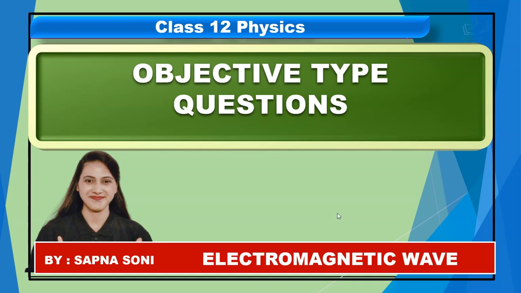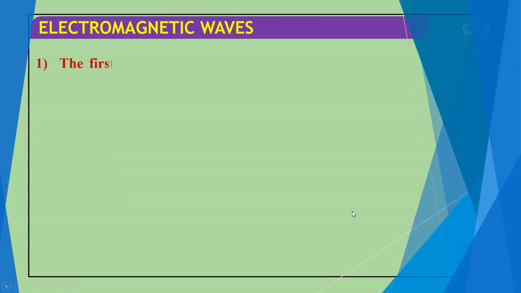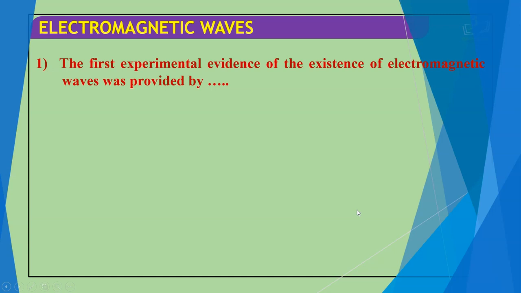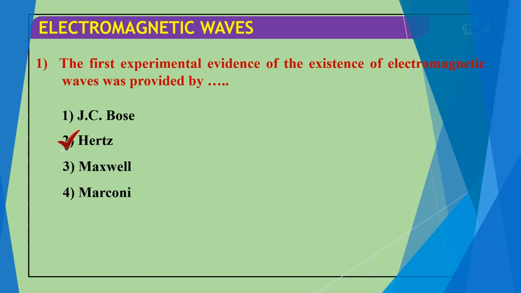Welcome students. Now we are going to start objective type questions of electromagnetic waves. So let's begin with the first question. The first experimental evidence of the existence of electromagnetic waves was provided by Hertz, Maxwell or Marconi. The correct answer for this question is Hertz.